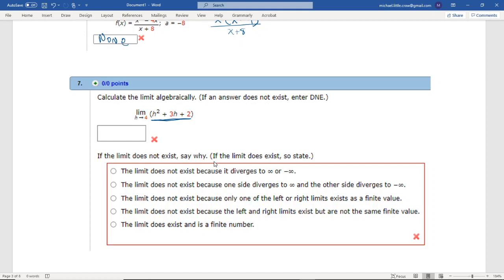It's not that special h we let go to 0. This is h going to 4. So we put 4 squared plus 3 times 4, plus 2. That's what we can do when we have a closed form function. That gives us 16 plus 12 plus 2, which is 14 plus 16, which is 30.